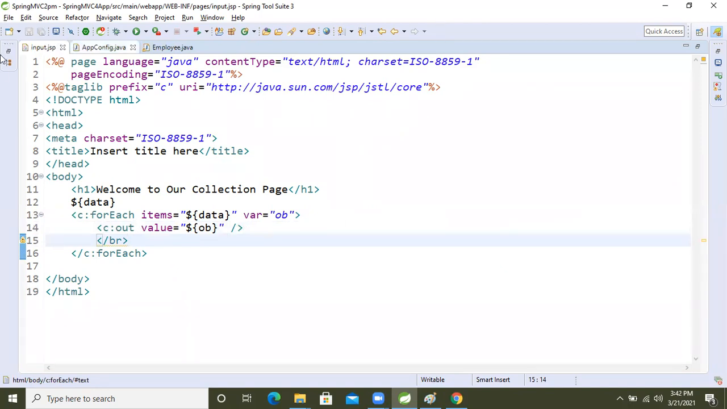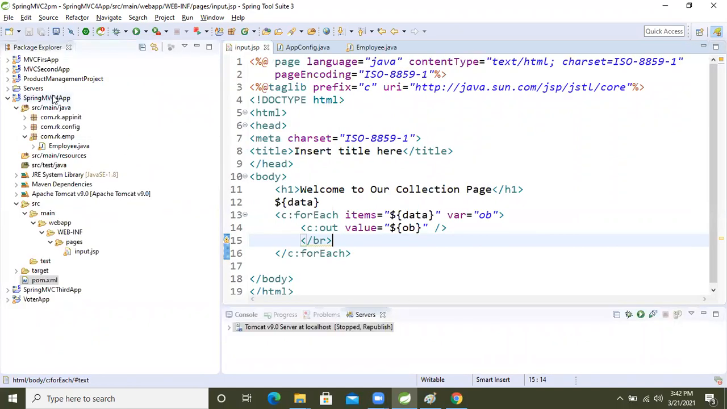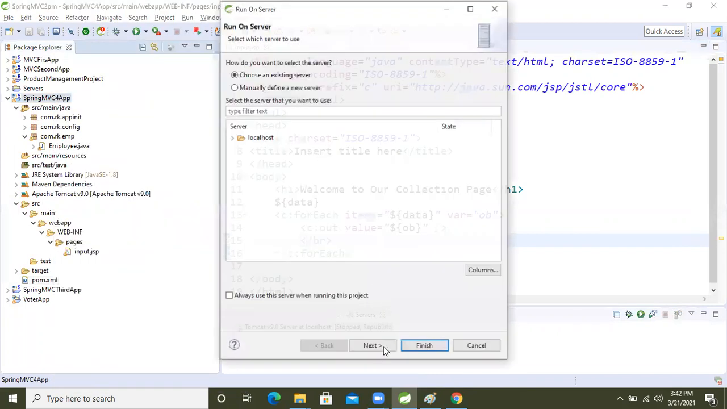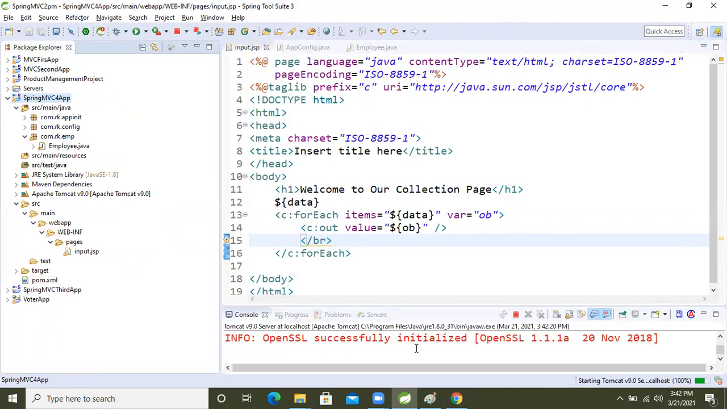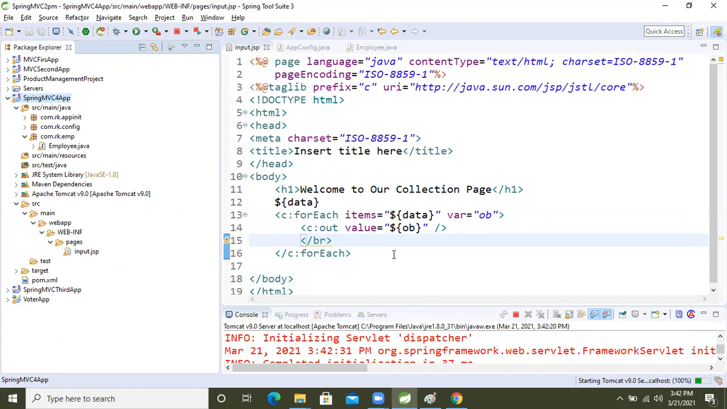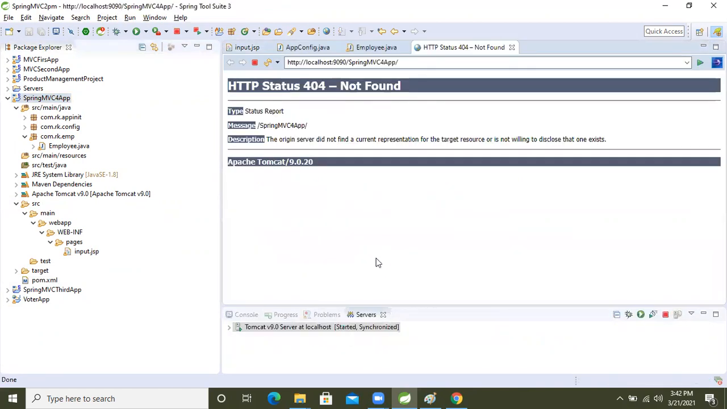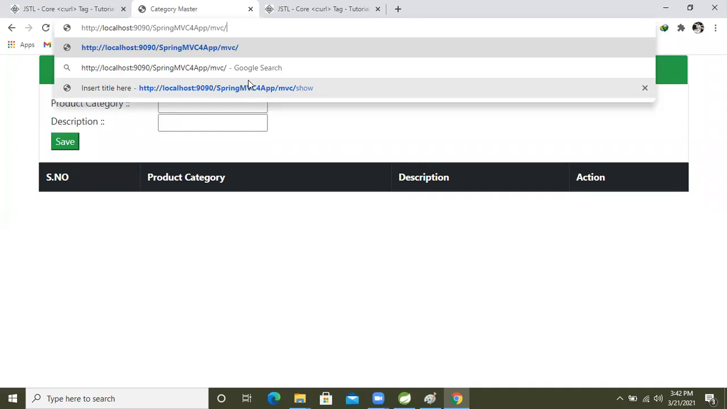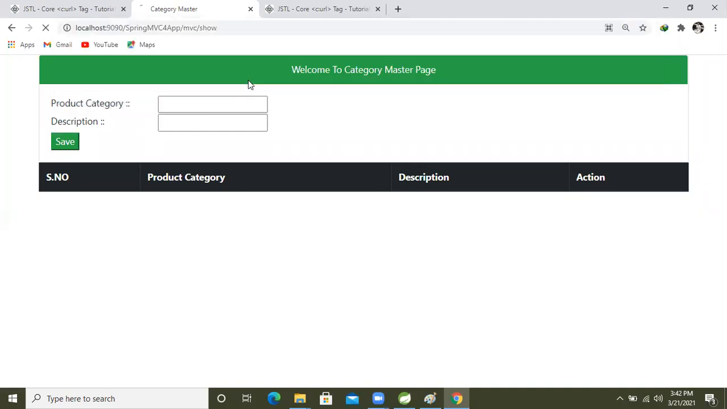Now let's run the application and we will see again. I'm running this application. After running that, finish it. Now copy this URL, come to the browser, and type MVC slash, and hit it.